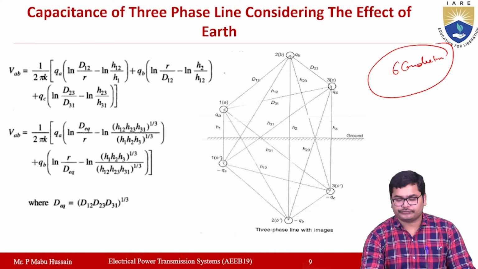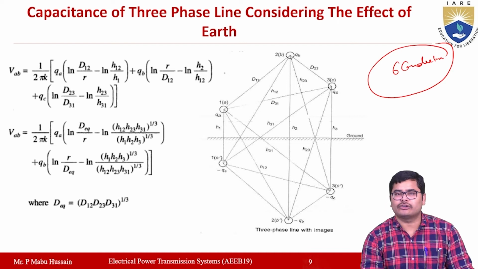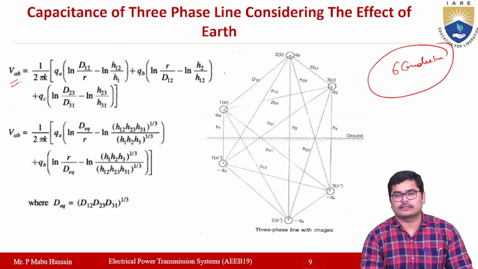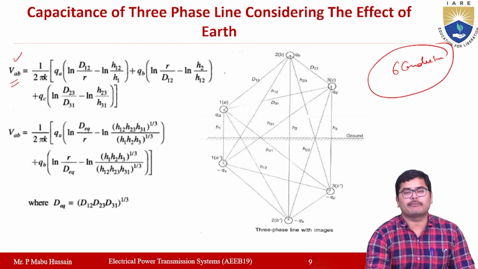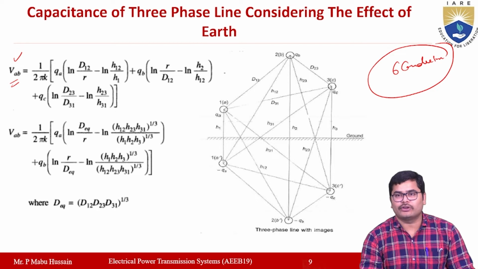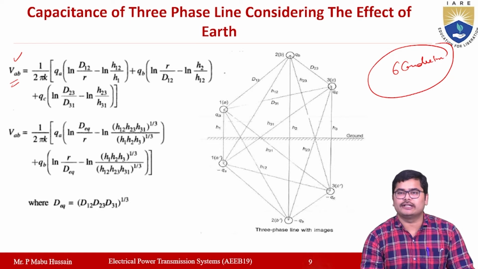As usual, before calculating the capacitance, you have to calculate the potential difference between any two conductors. Here we are calculating the potential difference between the conductors A and B, which is VAB. Before calculating this, you have to know the distances between all the conductors. Here, instead of calculating them, they are assumed.